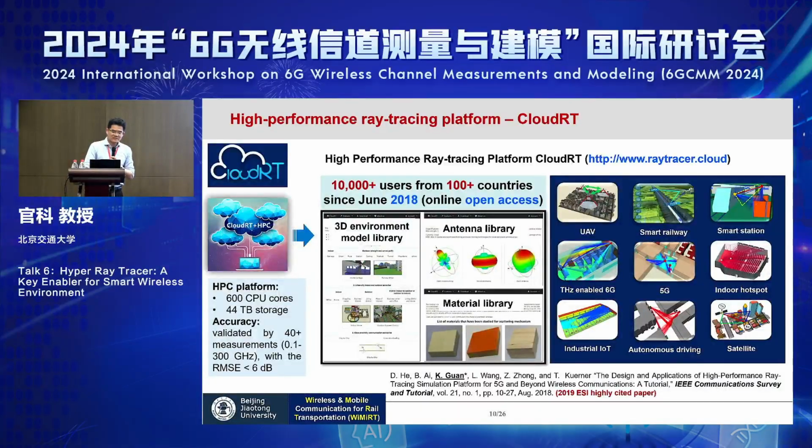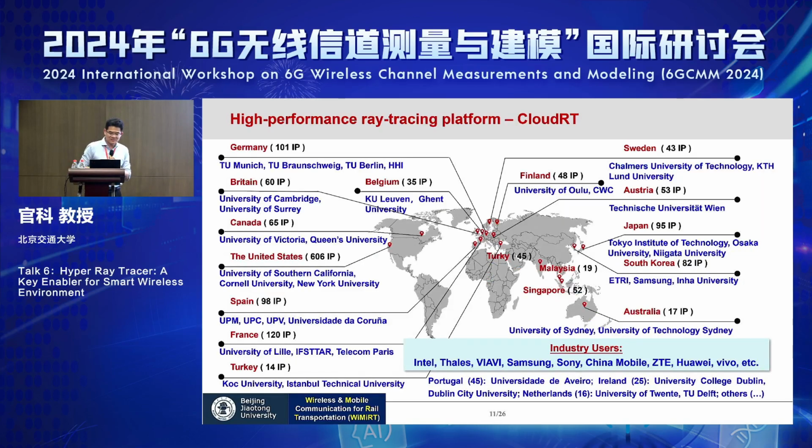All right, all of this work has been included in the online high-performance ray tracing platform named CloudRT. It was released in the year 2018, and now we have accumulated users from more than 100 countries. Recently we made some statistics. We found that a lot of universities like Cambridge University, TU Munich, TU Braunschweig, and NYU, and also ETRI, Samsung, Tokyo Institute of Technology, and so on.